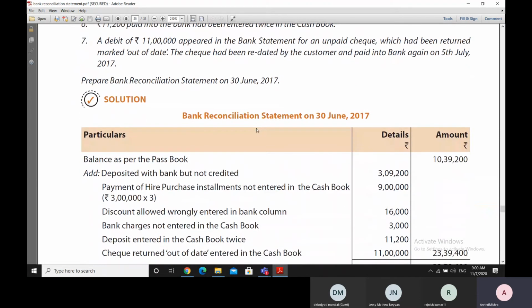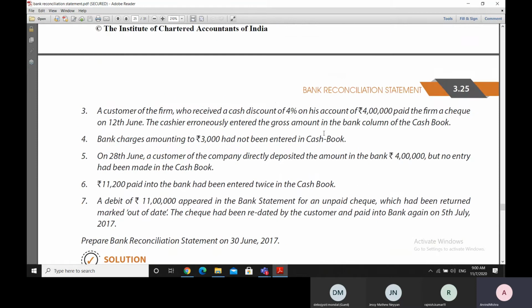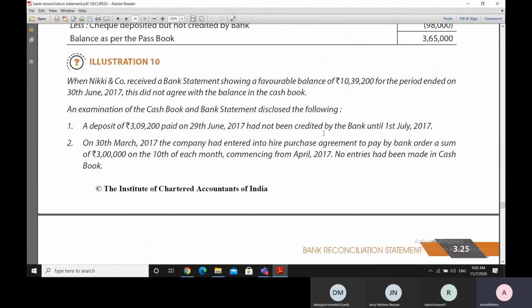So let us see how we are making the bank reconciliation statement. We start with the balance as per the passbook. Sometimes we start with the balance as per the cash book, and sometimes we start with the balance as per the passbook.